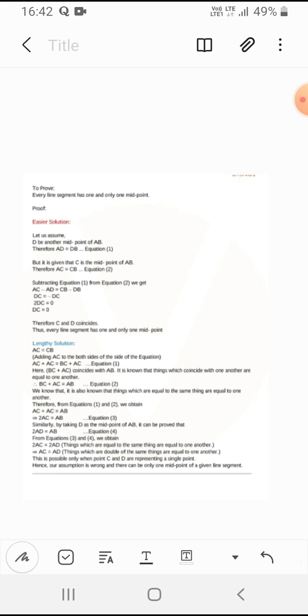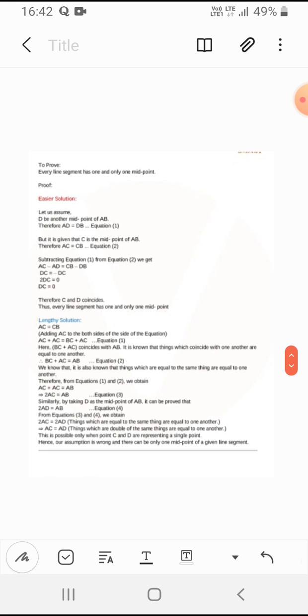Let us take AD is equal to AB. But it is given that C is the midpoint of AB. So therefore AC is equal to CB. Let's put both the equations. When we put both the equations, we get DC is equal to 0. It is a very long solution.